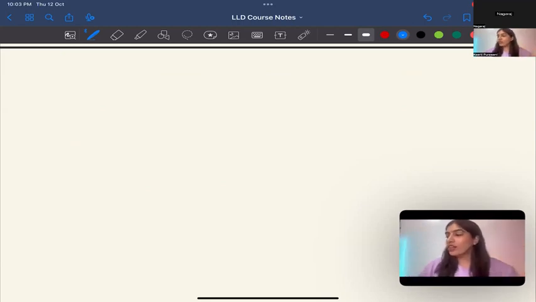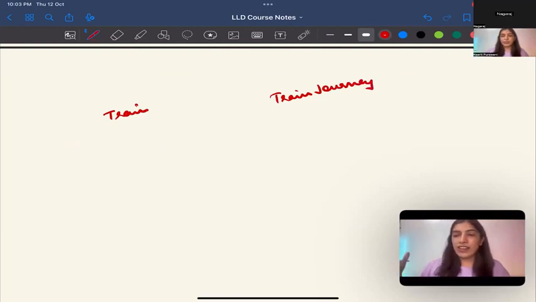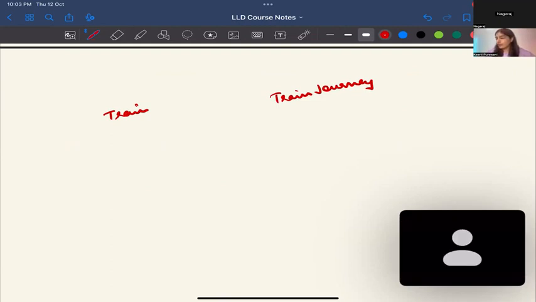Okay. So we discussed that there is a train and there is a train journey. Can we quickly discuss the attributes, the things that are going to be inside a train and inside a train journey? How is this different? The question that I asked was: does train have train journey, or does train journey have train? Firstly, what do you think? Let me know in the comments. Who has what?